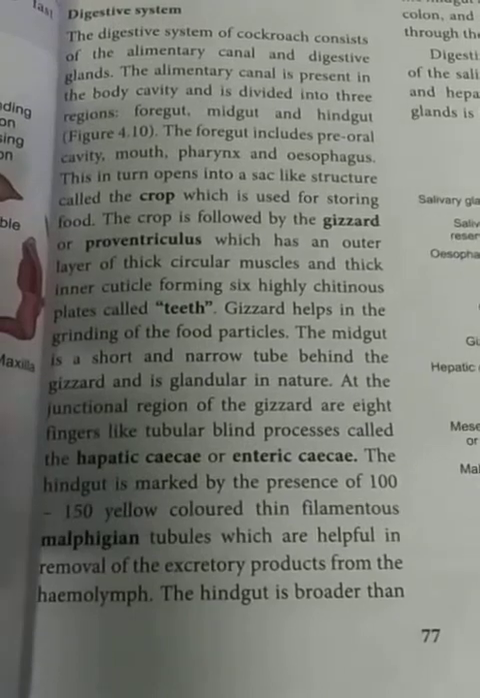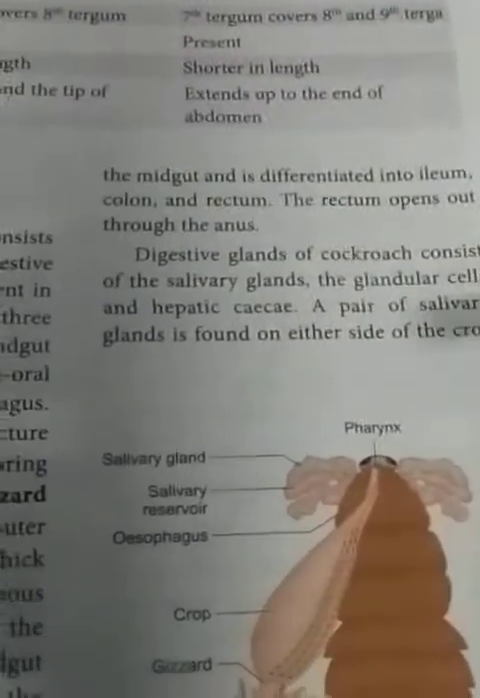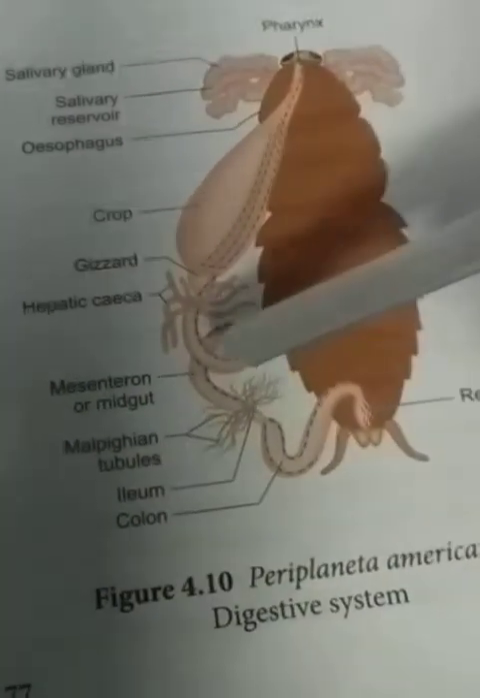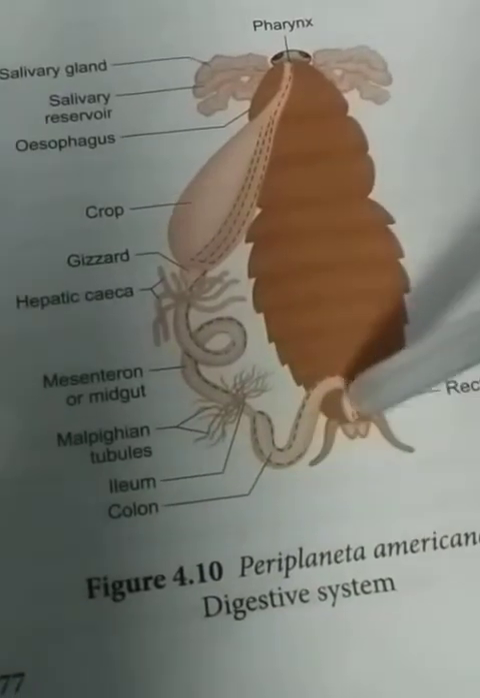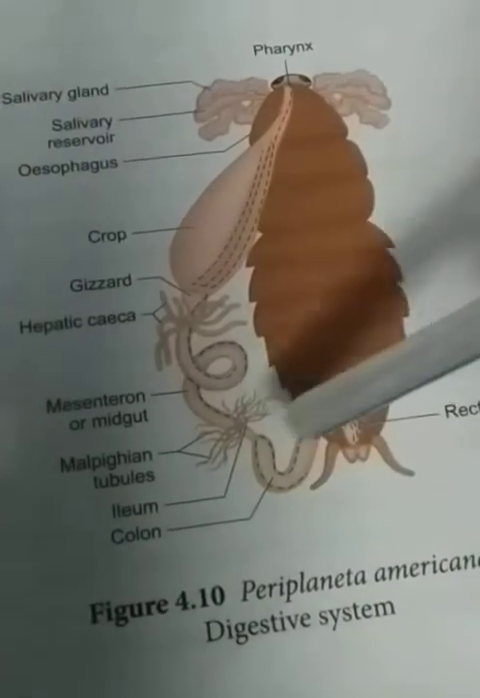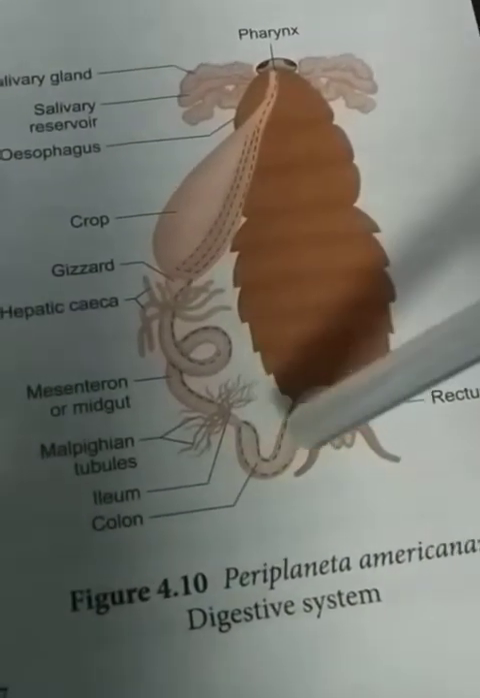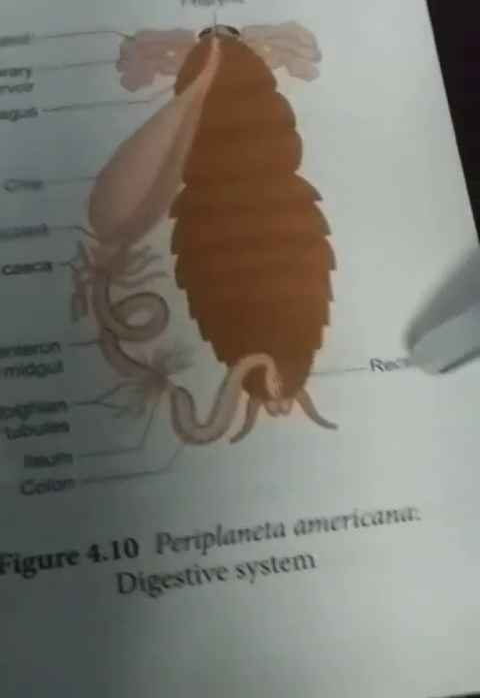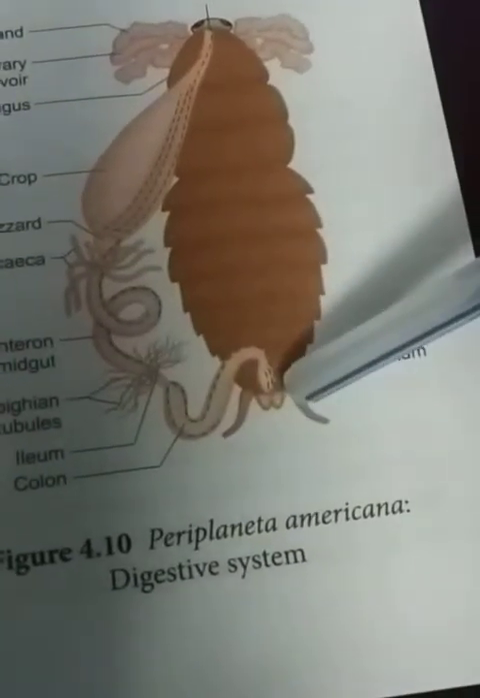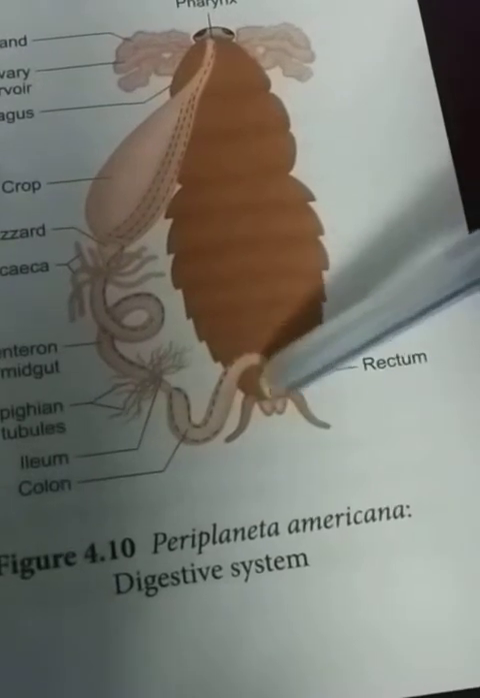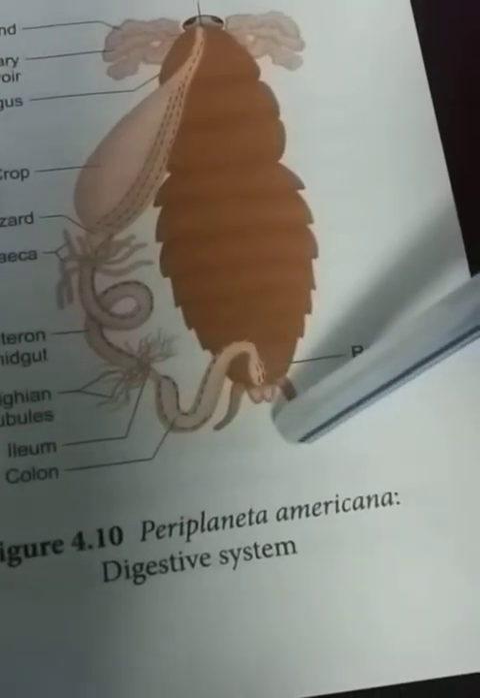The hindgut is broader than the midgut. The midgut is narrow, but the hindgut is a little broader. It is divided into ileum, colon and rectum. The rectum opens into the anus. Through the anus, undigested waste material is sent out.